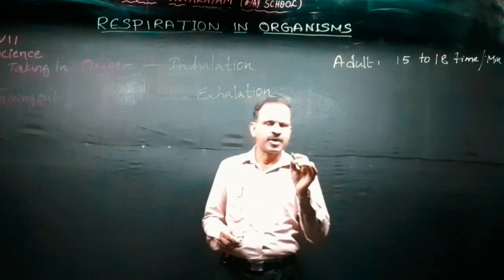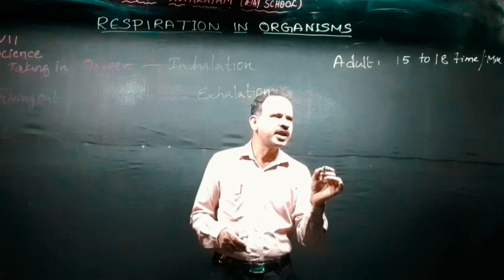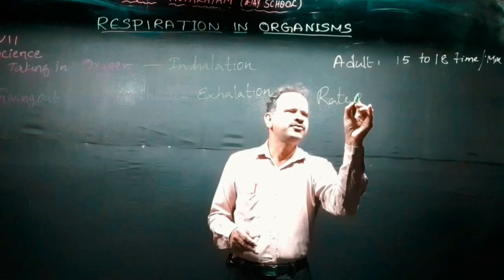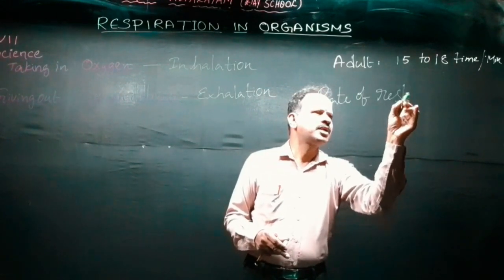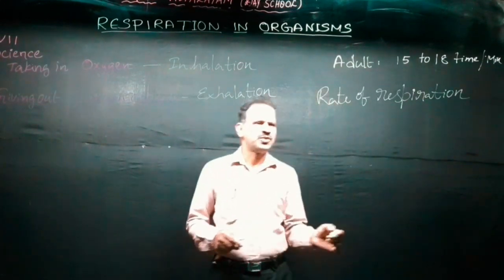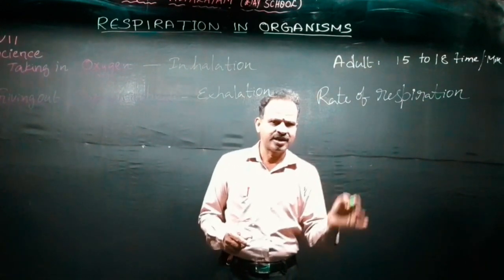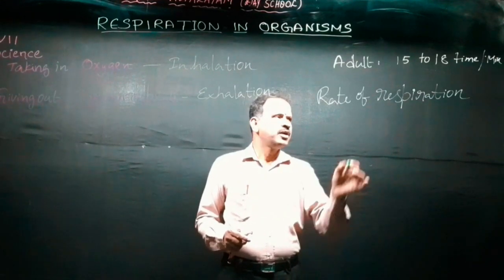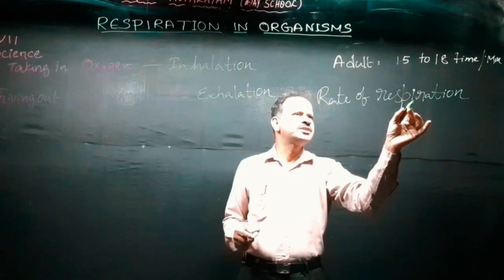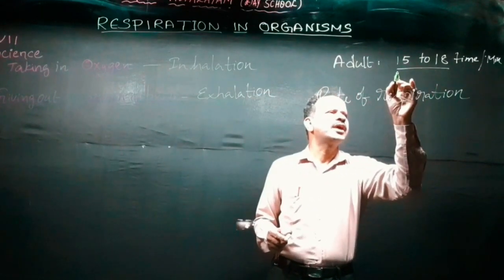The number of respirations in an adult per minute is called the rate of respiration. The rate of respiration in a healthy adult is 15 to 18 times per minute.